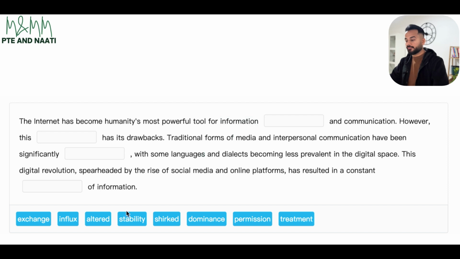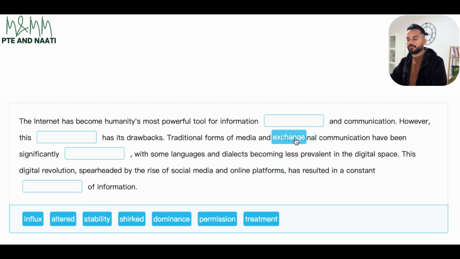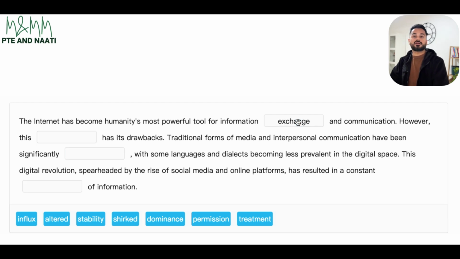Then we have information influx. Influx sounds like too much of something, so that's more like a negative word. So information altered, stability, shirked. Shirked means avoiding something, neglecting something, which can't fit over here. Dominance, permission, and treatment. So over here, the correct answer would be information exchange, considering it's a collocation. We say information exchange one after the other at all times. And collocation is basically 2 words that are supposed to come one after the other. 2 words that frequently occur together are what we call collocations. Hence, information exchange is what we can fit over here.